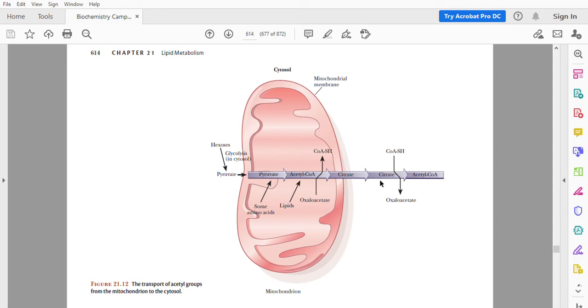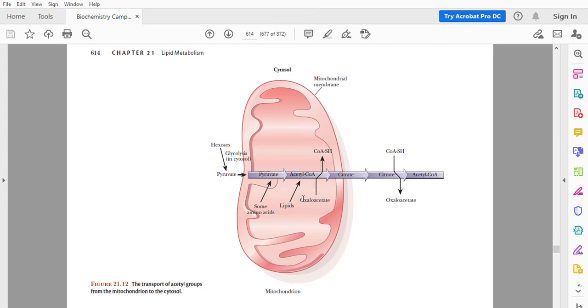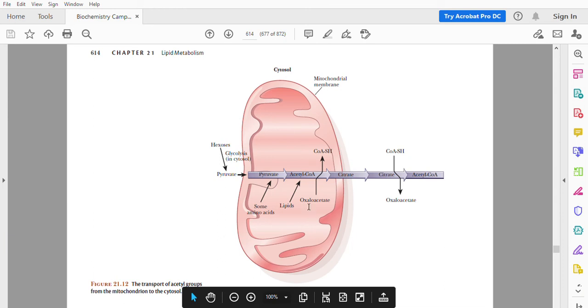And here the citrate is converted back into oxaloacetate and acetyl coenzyme A is generated. This acetyl coenzyme A is used for the synthesis of fatty acid. Then you may have a question. There may be shortage of Krebs cycle materials in the mitochondrial matrix. This problem is solved by the transportation of oxaloacetate, which is then converted into pyruvate, and pyruvate into the mitochondrial matrix.